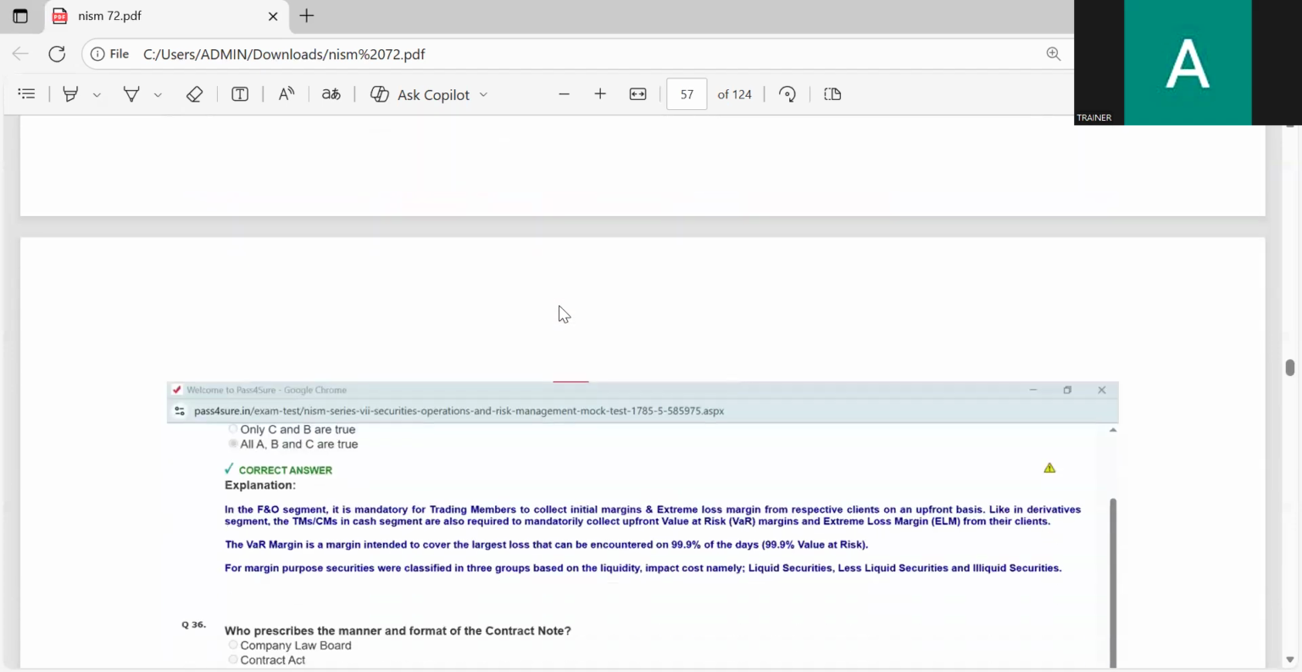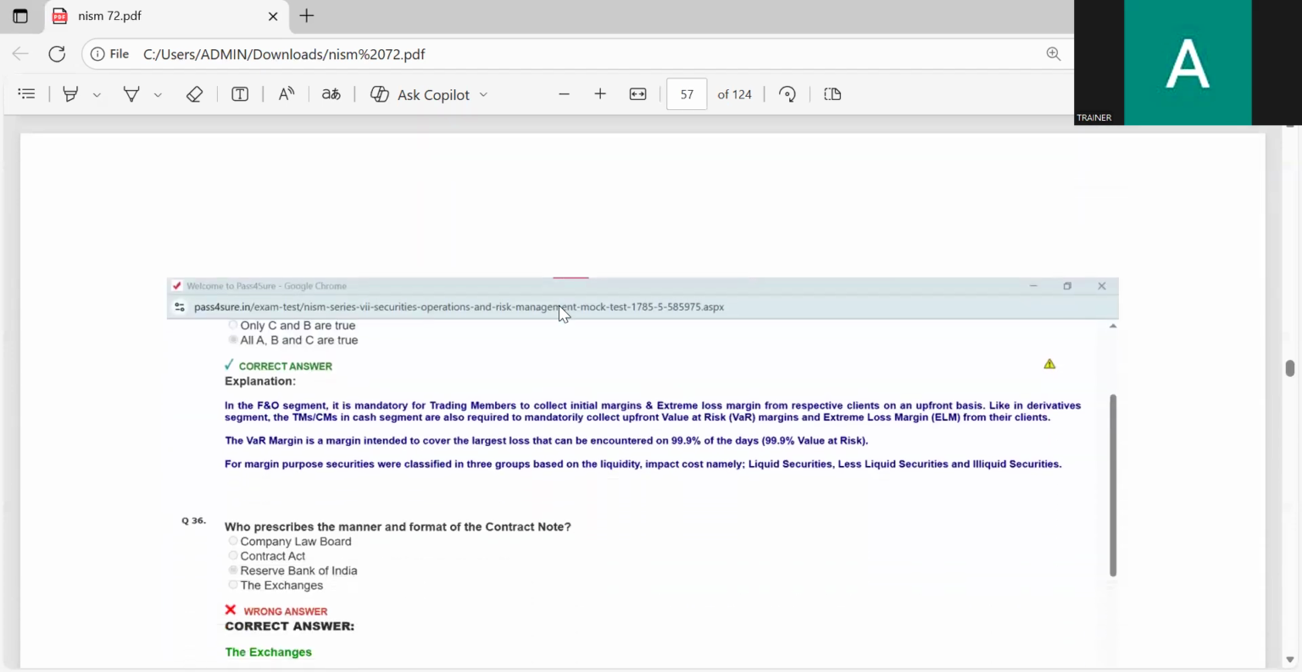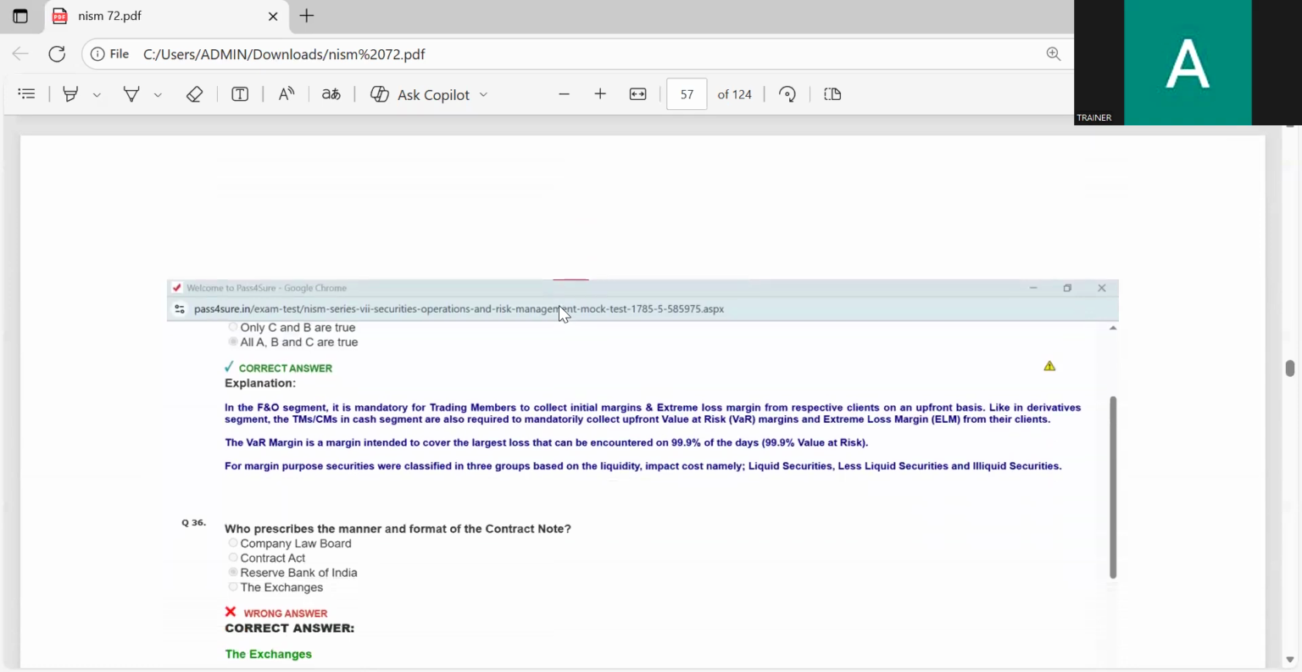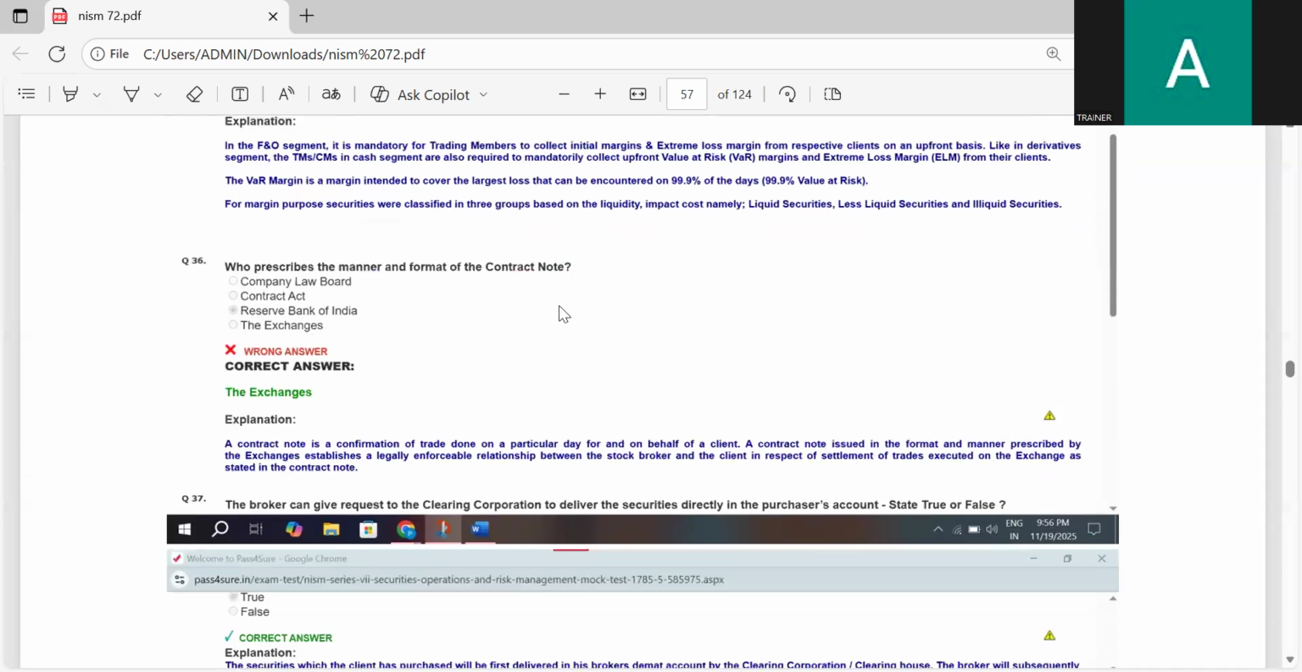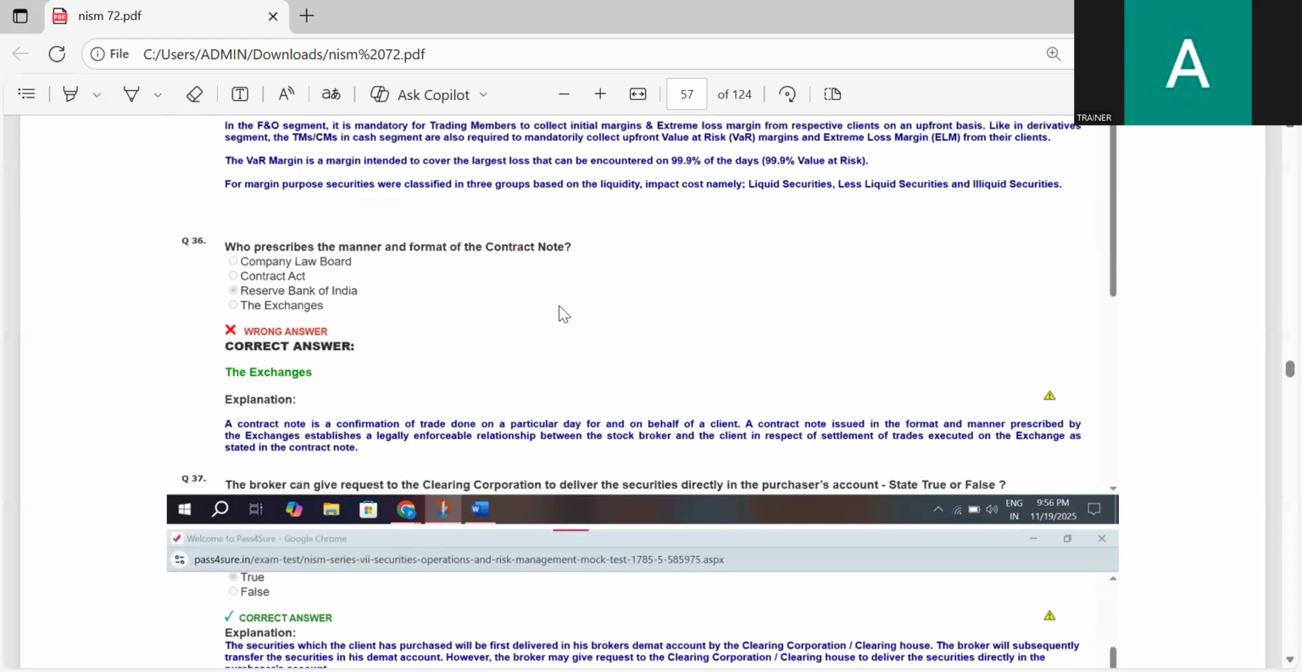The correct answer is all A, B, and C are true. Who prescribed the manner and format of the contract note? Company Law Board, Contract Act, Reserve Bank of India, or the exchange. The exchange prescribed the manner and format of the contract note.